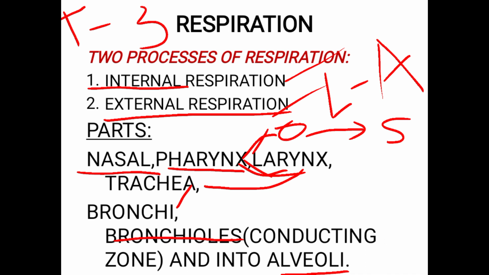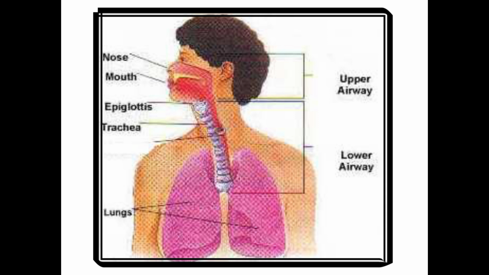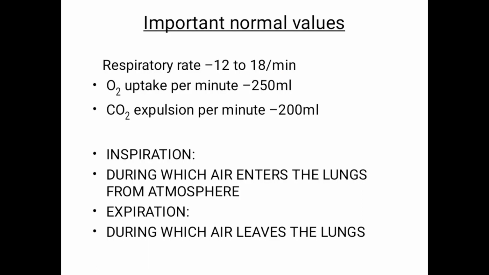The trachea, bronchi and bronchioles make up the conducting zone. That means they conduct the air. From the atmosphere, through these parts, the air enters the lungs. Only conduction happens there; no exchange of oxygen and carbon dioxide takes place. That only takes place in the alveoli. So these are the parts: the trachea, then bronchi, then bronchioles, then the terminal bronchioles and alveoli.